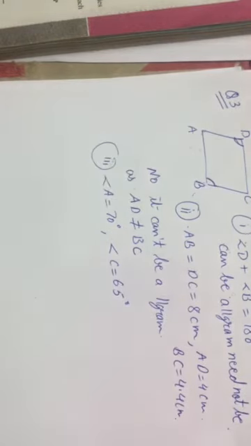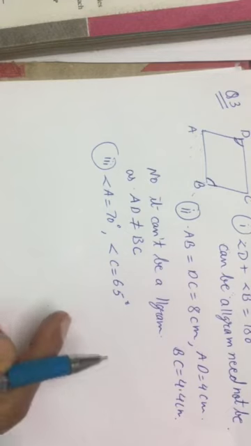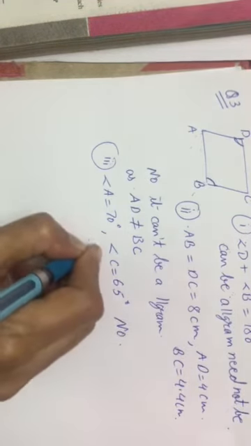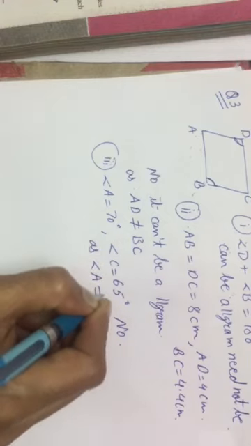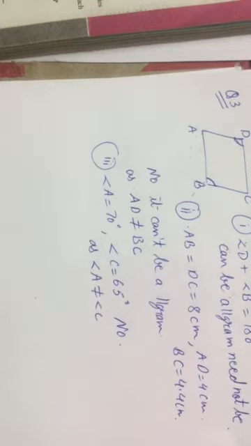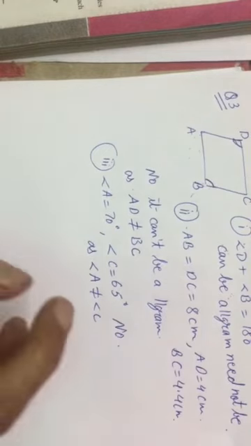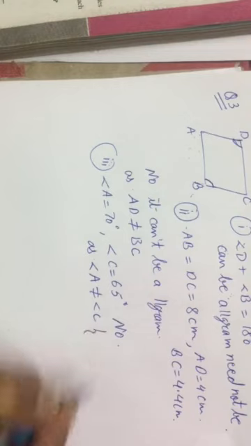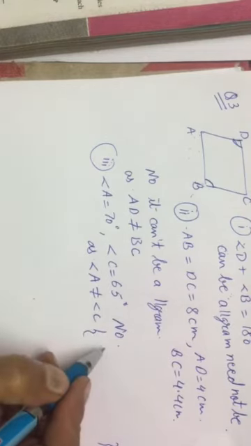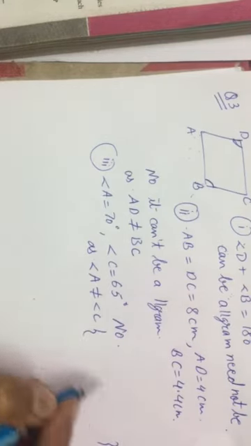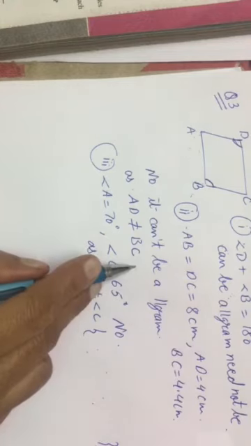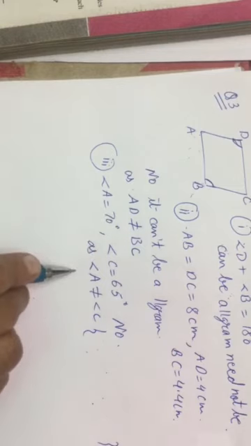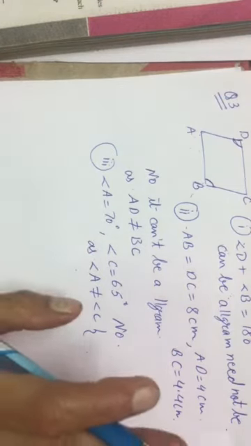Angle A and angle C. So can it be a parallelogram? No. Why? Because angle A is not equal to angle C. But in a parallelogram, opposite angles should be equal. So it can't be a parallelogram. You can write the reason over here. What is the reason? That opposite angles of a parallelogram should be equal, but here they are not equal. So it can't be a parallelogram.